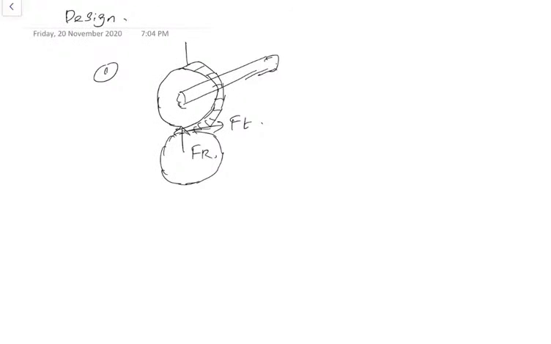Now, two kinds of forces, right? So we can say that power is nothing but torque into omega. I've given you the formula in the previous section. You can refer to it on the website. From torque, we can find the value of F tangential. Torque is nothing but Ft into radius. Using that, we can find the value of Ft. Similarly, we can find the value of Fr using